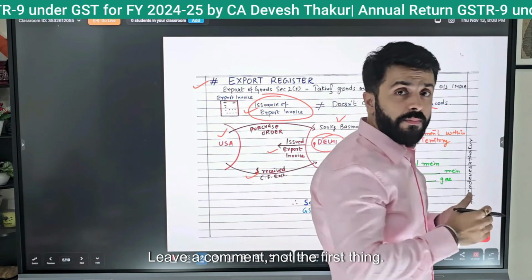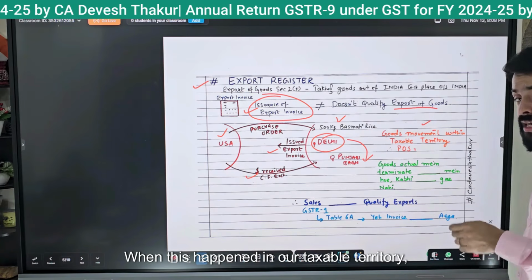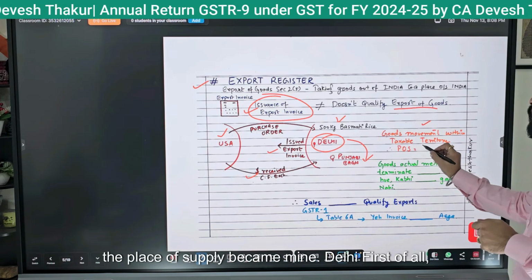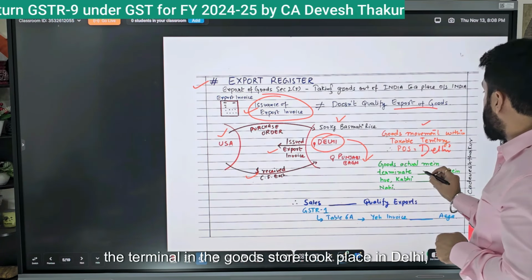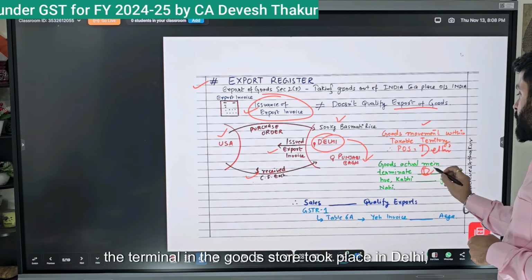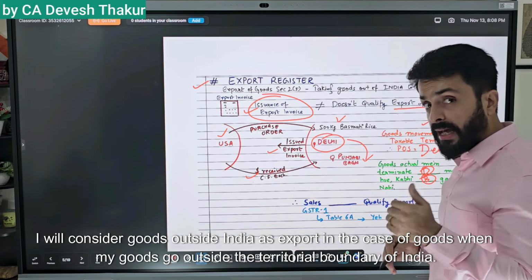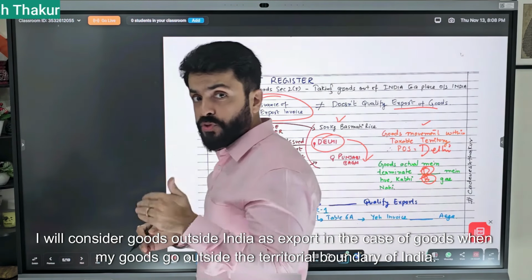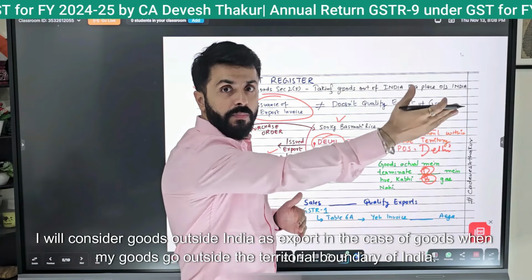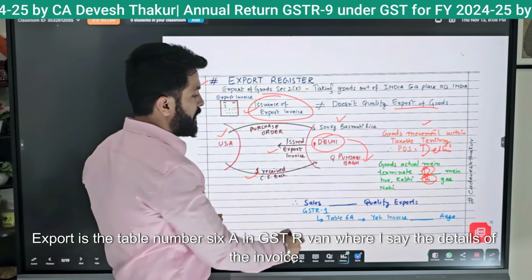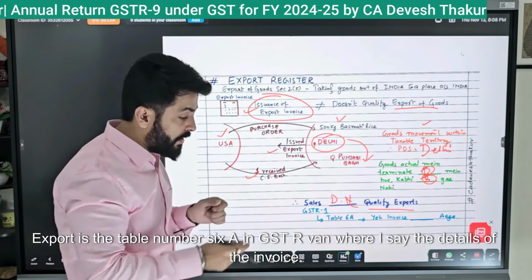Leave a comment, but not the first thing. Where was the movement of goods? This happened in our taxable territory, the place of supply became Delhi. Secondly, the movement of the goods took place in Delhi, it never went out. I will consider goods as export in the case of goods only when my goods go outside the territorial boundary of India. Sales does not qualify. Export is table number 6A in GSTR-1 where I give the details of the invoice.